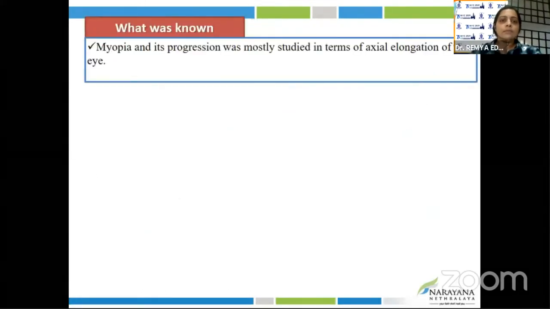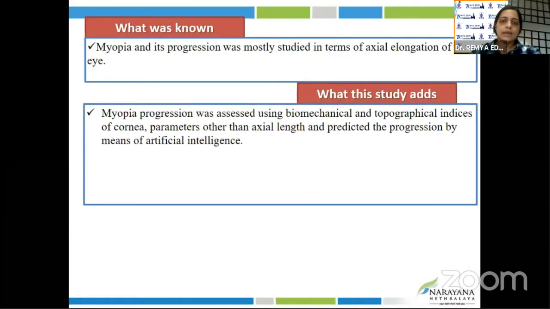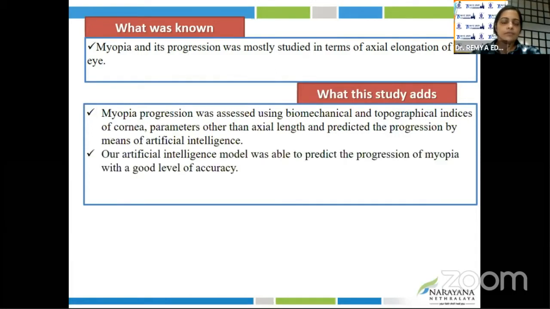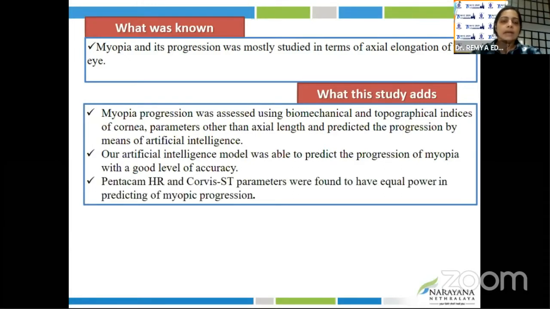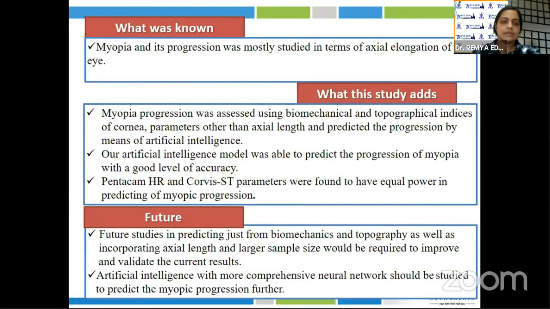We know that myopia and its progression was mostly studied in terms of axial elongation of the eye. In our study, we used biomechanical and topographical indices, parameters other than axial length, and predicted the progression by means of AI. Our AI model was able to predict the progression with a good level of accuracy. Pentacam HR and Corvis ST parameters were found to have equal power in predicting myopic progression. In future, studies predicting just from biomechanics and topography, as well as incorporating axial length and a larger sample size, would be required to improve and validate our current results. And artificial intelligence with a more comprehensive neural network should also be studied to predict myopic progression further.